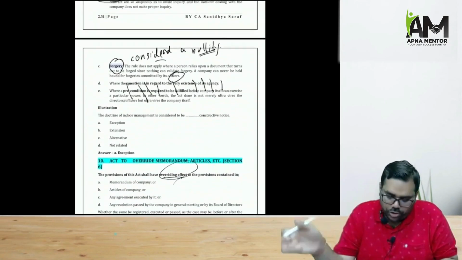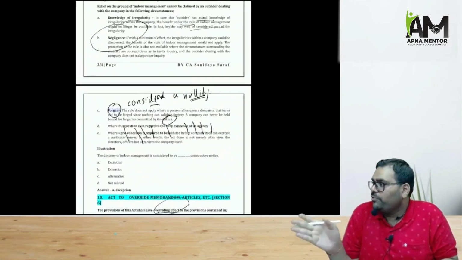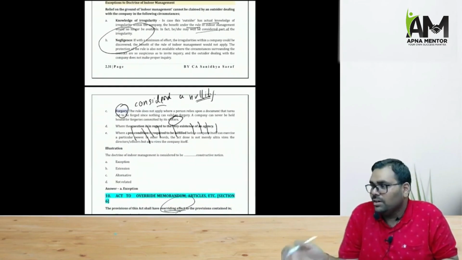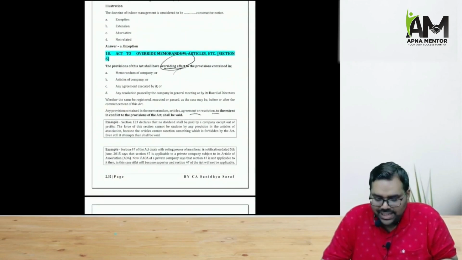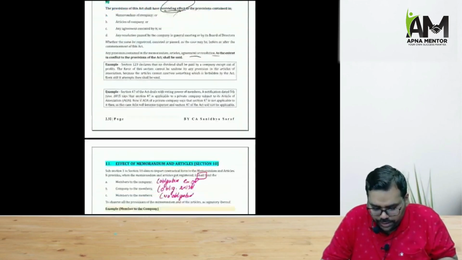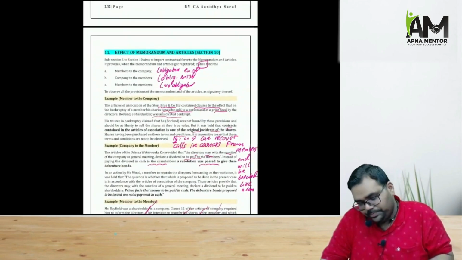Then also the doctrine will not help him. And thirdly, in case of forgery, if some directors have done a fraud, then the doctrine will not be applicable. Section 6 says that the act will override the memorandum, the act will override the articles.